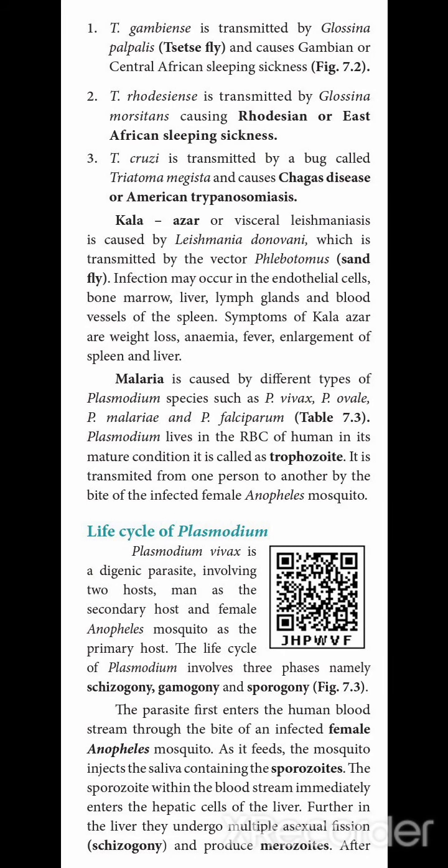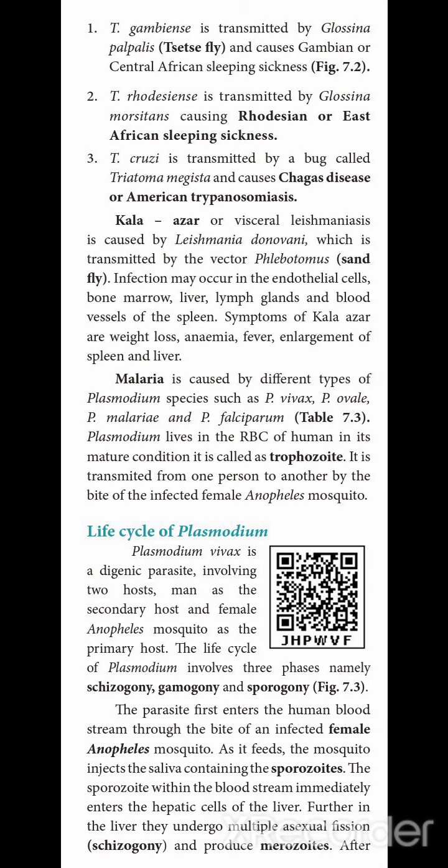Among the protozoan diseases, the Trypanosoma, the first one is Trypanosoma gambiense. It is transmitted by Glossina palpalis. In this disease, the tsetse fly acts as a transmitter or vector. It causes Gambian or Central African sleeping sickness.